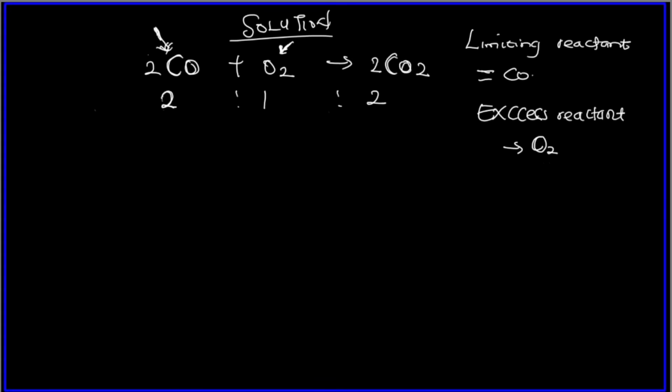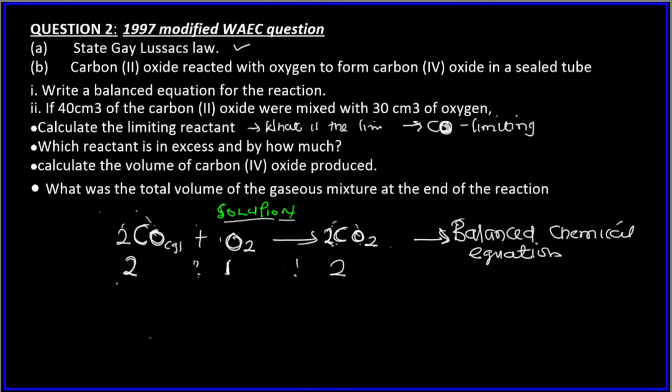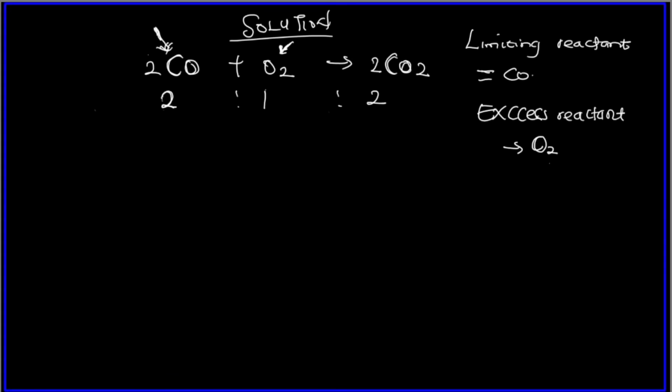So the excess reactant here is O2. They now ask us, let us go back to the question, no rush. They said, by how much is this reactant in excess? Remember, we have 30 centimeter cube. Now let me write: we have CO to be 40 centimeter cube, and O2 is 30 centimeter cube. That means